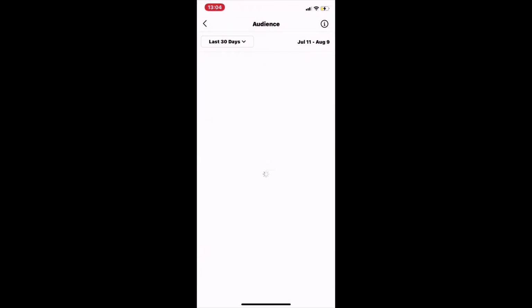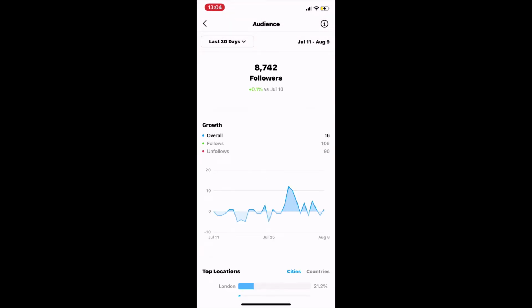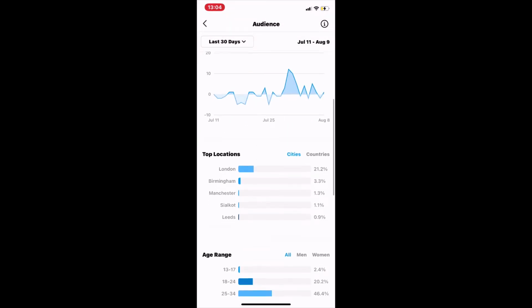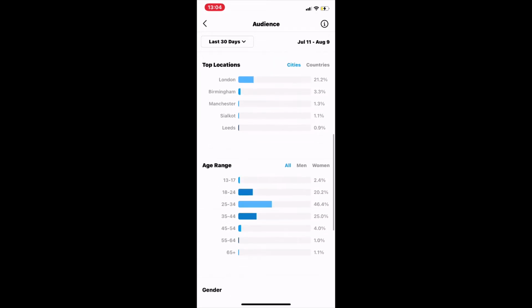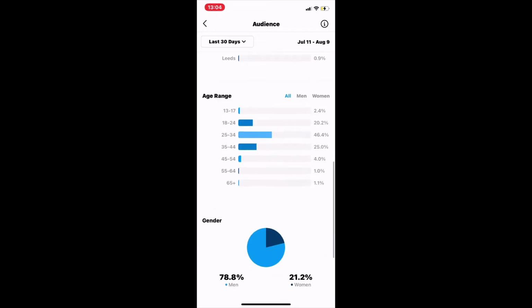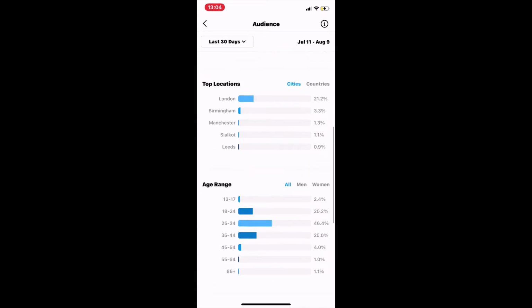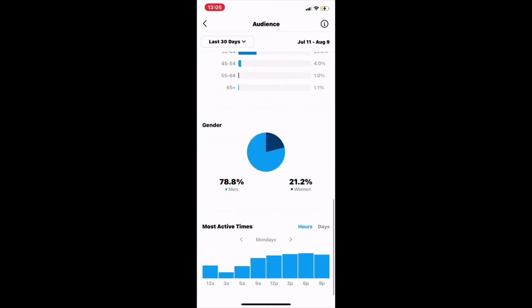Then you're going to see your overall growth, and you're going to see the cities and your countries, right? The countries is obviously going to show you where your followers are most. The cities is your London, and for the age range, you want to see where your age range is, and also the gender, okay?